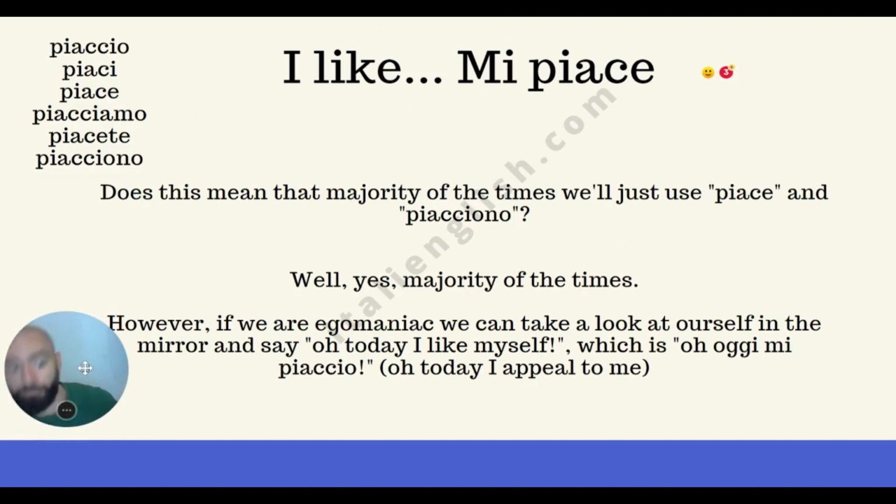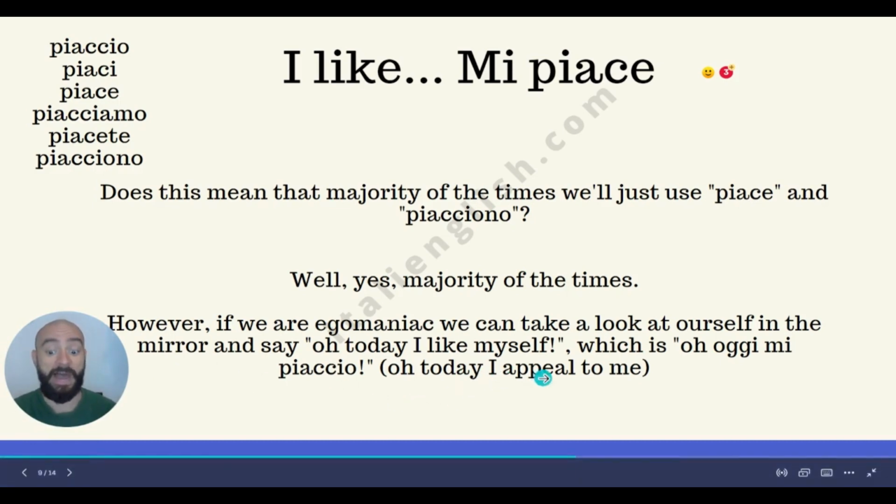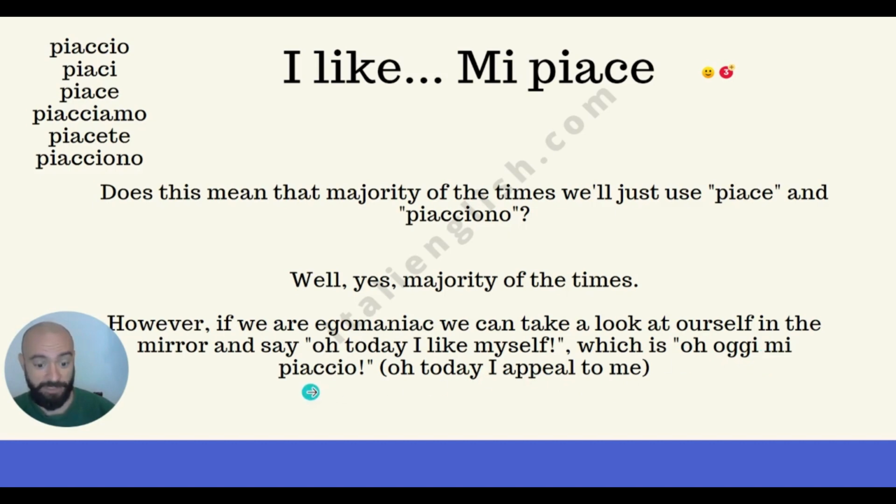But potentially, if we are egomaniacs, we can take a look at ourselves in the mirror and say, oh, today I like myself, which is today I appeal to me, which is oggi mi piaccio. Piaccio is the first person. Okay, but this is a rare scenario.